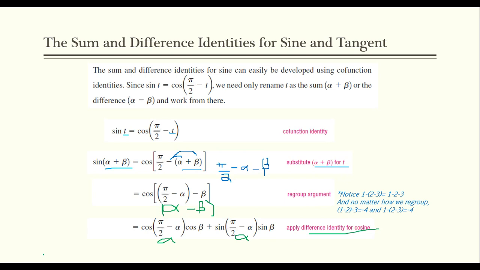And now I have to just distribute. And doing so leaves me with sine of alpha plus beta. This guy still drops right down. This is going to become sine alpha cosine beta plus cosine alpha sine beta as my result.